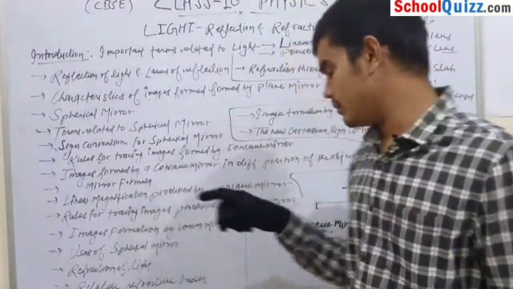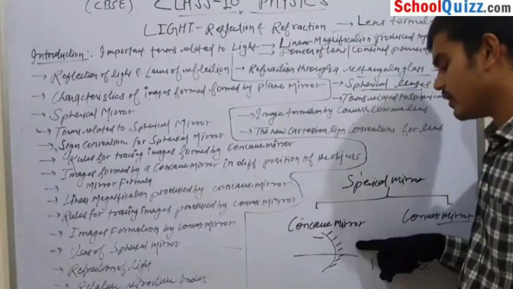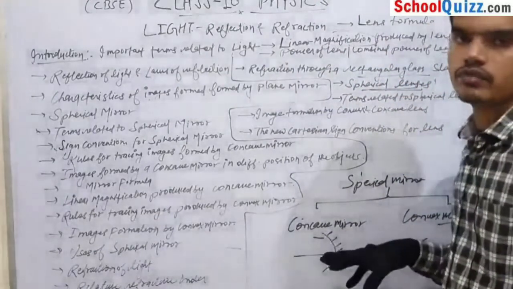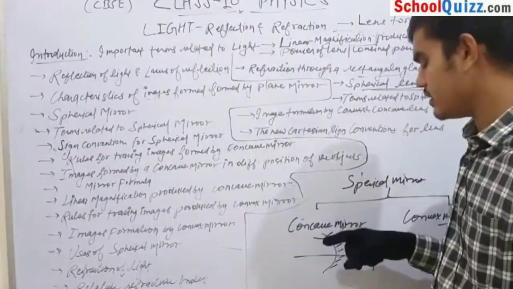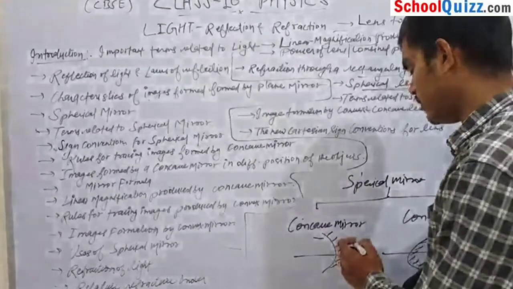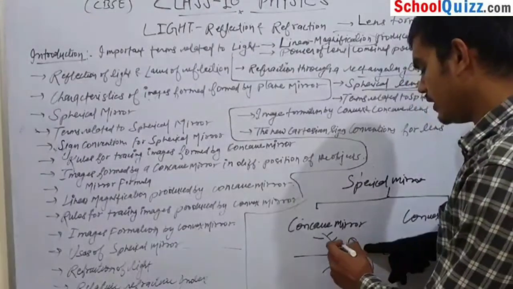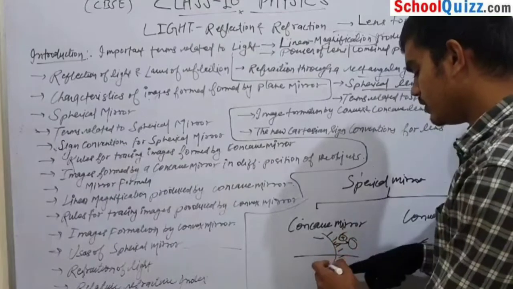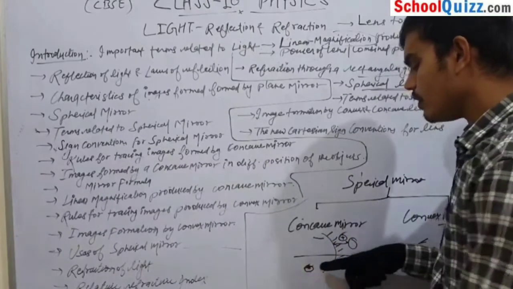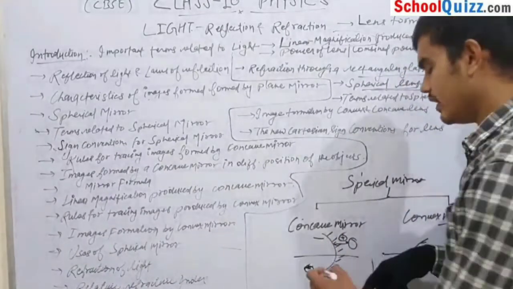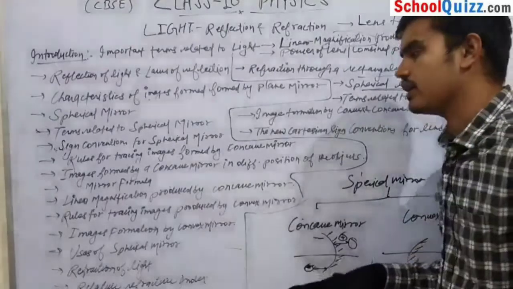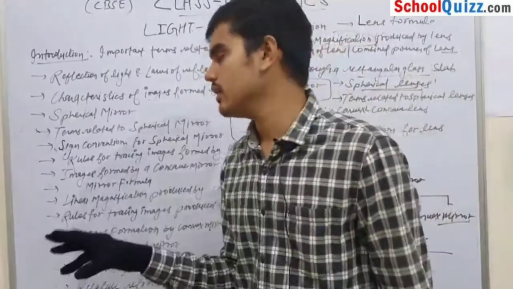For example, if the image is produced behind the mirror, then the distance is taken as positive, and if the image is produced in front of the mirror, then we will take this distance as negative. So these are the rules which we will discuss in this topic.